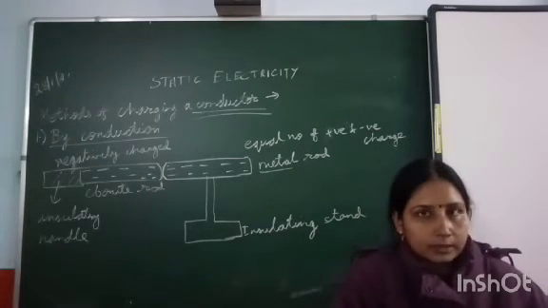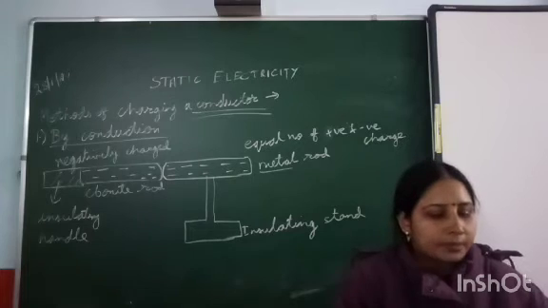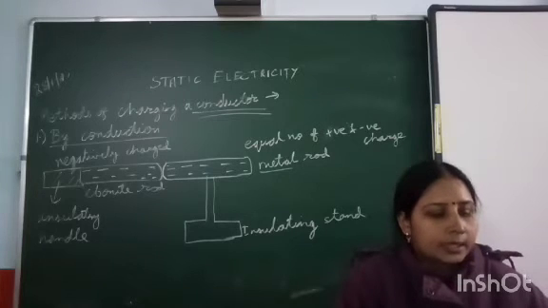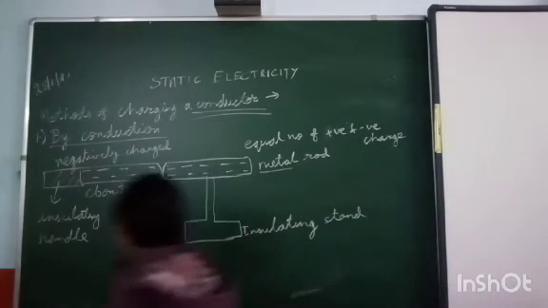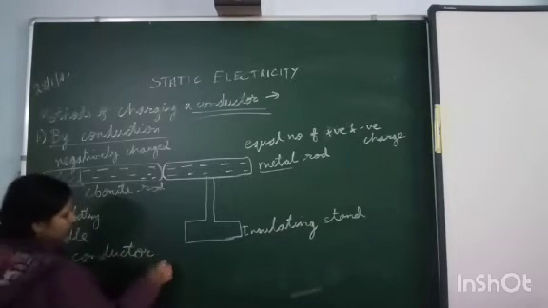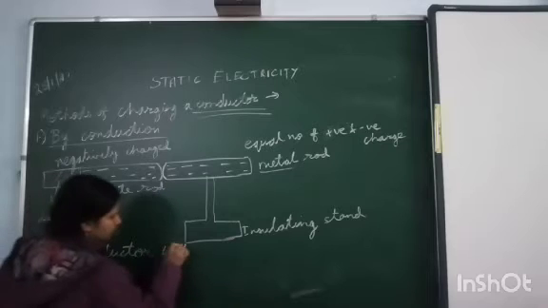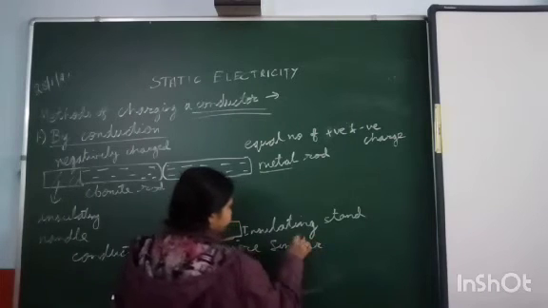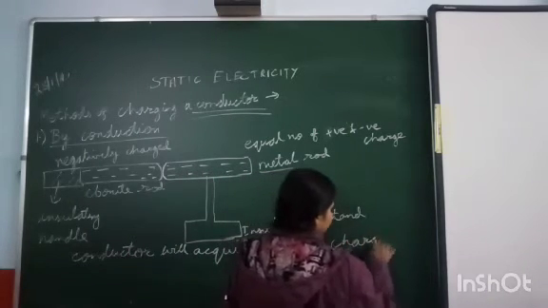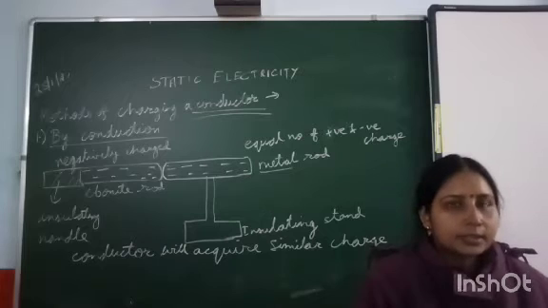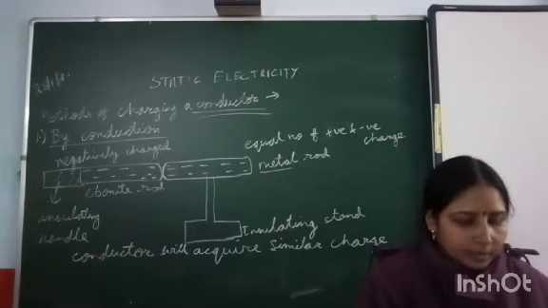So some of the points that must be kept in mind: the conductor which is to be charged, when it is brought near another charged body, the conductor will acquire similar charge as on the charged body, and the charge on the charging body is shared by the conductor.